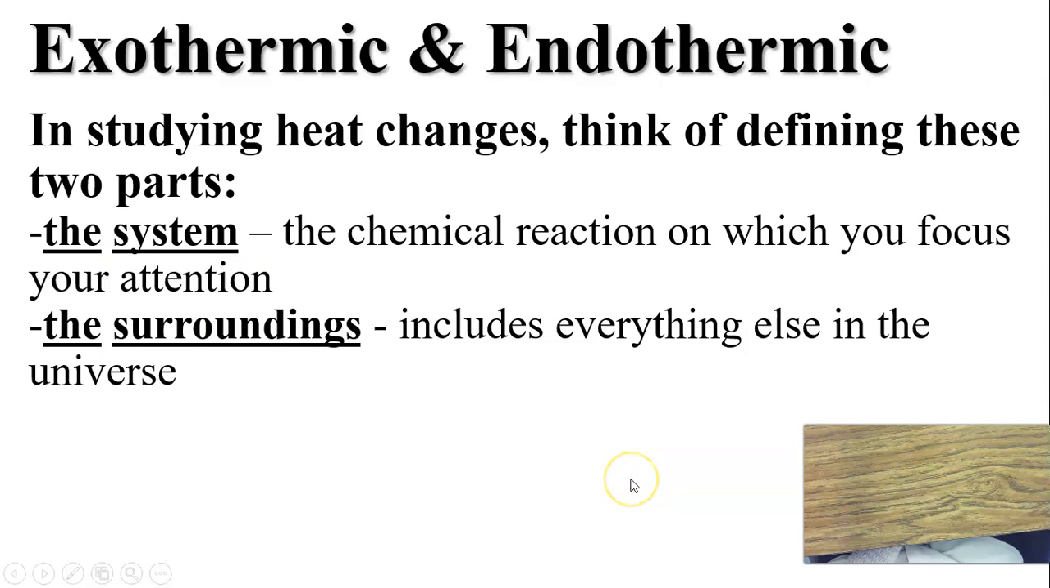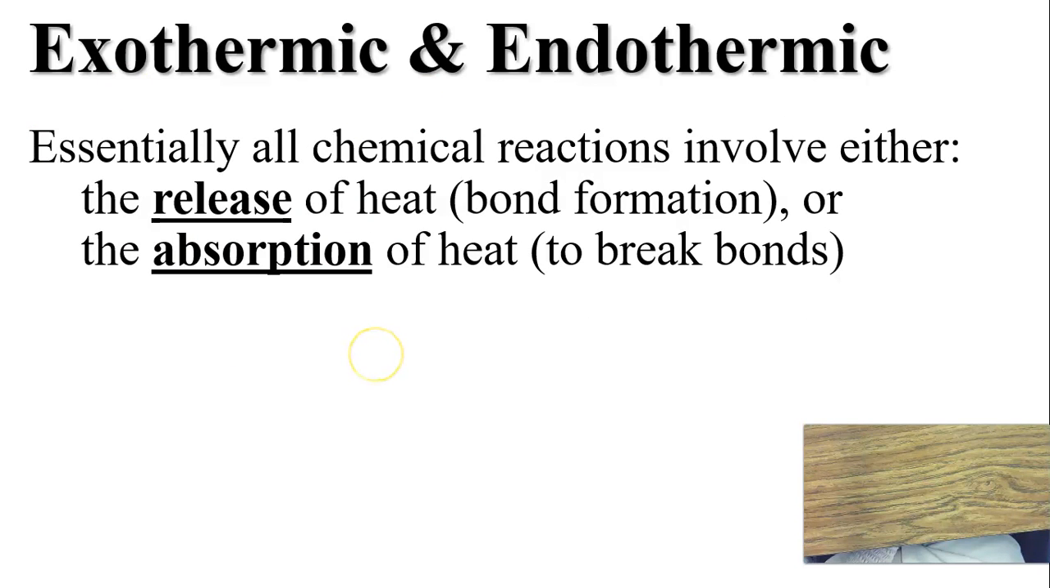In studying heat changes, think of defining these two parts as the system and the surroundings. The system is the chemical reaction, and the surroundings is literally everything else. We're going to talk about endothermic and exothermic reactions with regards to the system and the surroundings, so you need to know what those two things mean. Essentially, all chemical reactions involve either the release of heat when bonds are formed or the absorption of heat when bonds are broken.